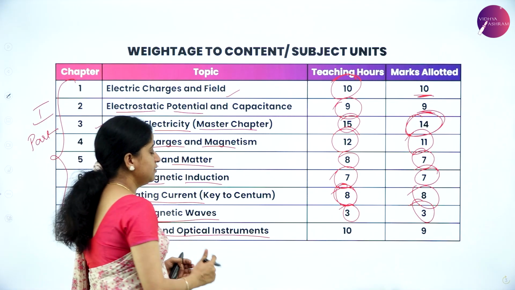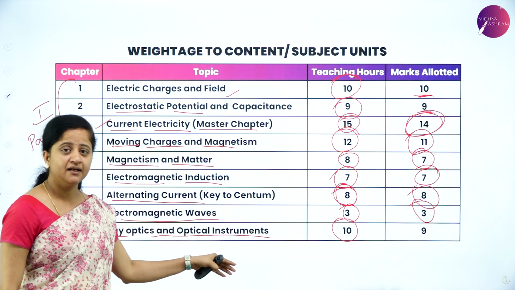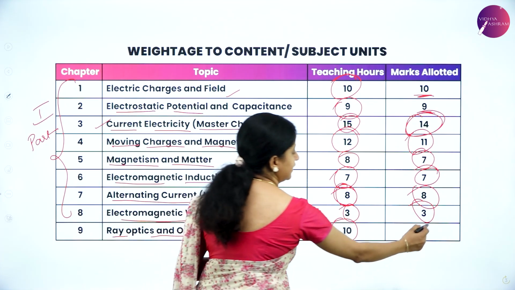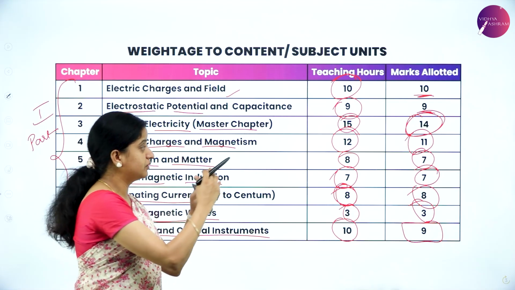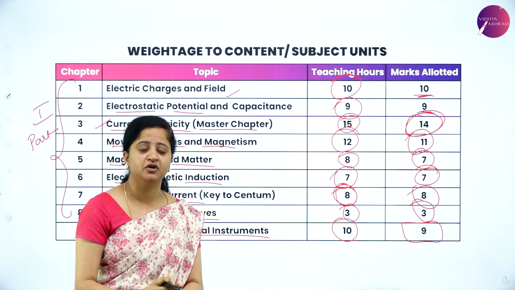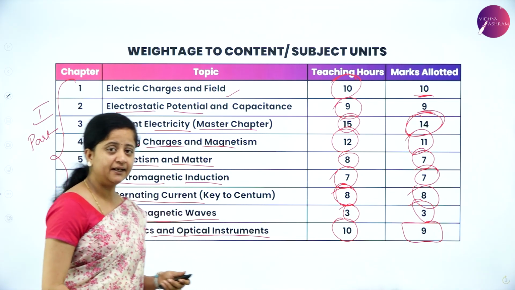The number of teaching hours allotted to ray optics and optical instruments is 10 and the total marks allotted to this chapter is 9 marks. So you can plan accordingly which chapter you can study well, which chapter you can prepare more for, which chapter you can give more time to get good marks, with the help of this content idea.